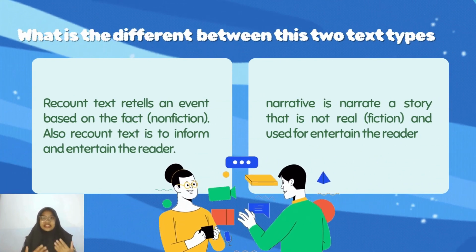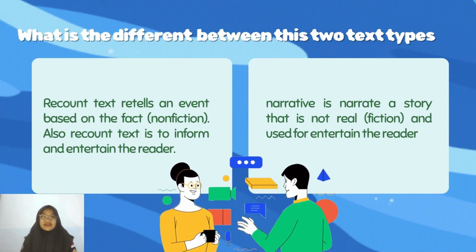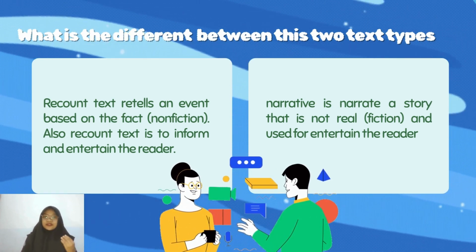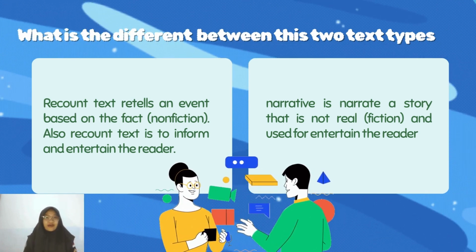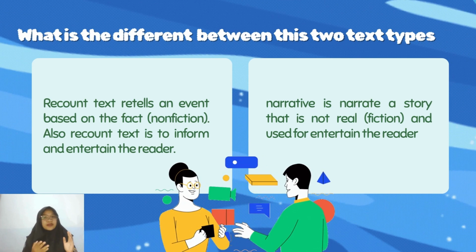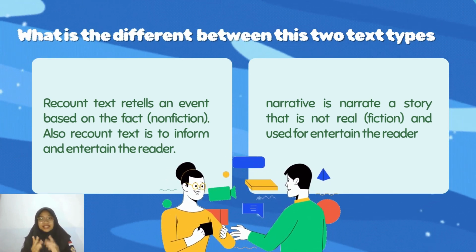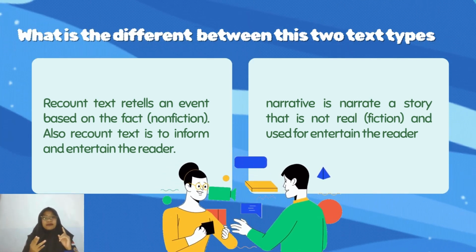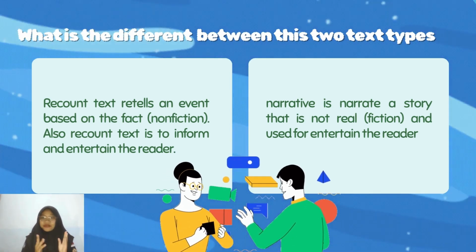What is the difference between these two types of texts? Recount text retells an event based on fact, non-fiction. Also, recount text is to inform and entertain the readers, while narrative text is a story that is not real, or what we call fiction, and is used to entertain the readers. The point of this difference: recount text is based on fact and real experience, while narrative text is fiction.